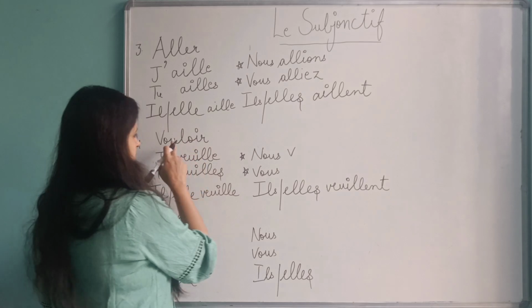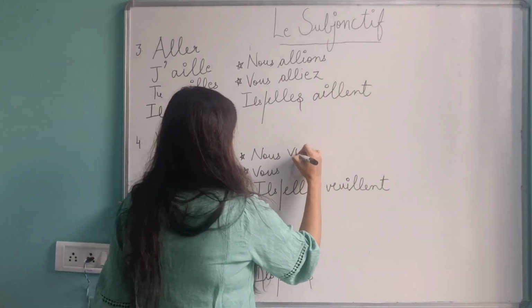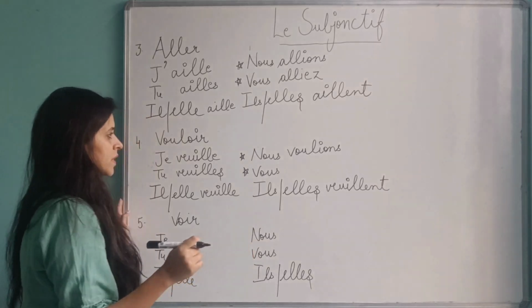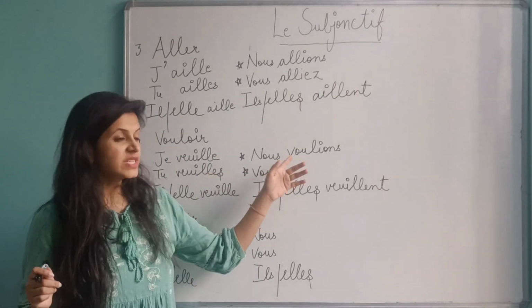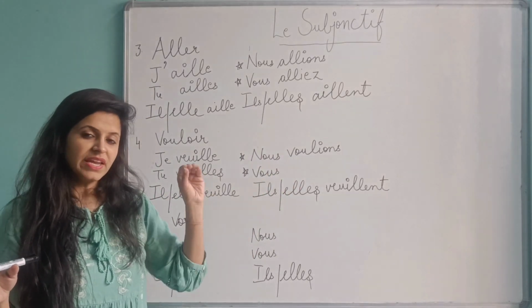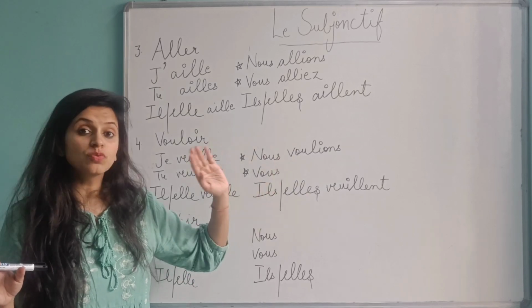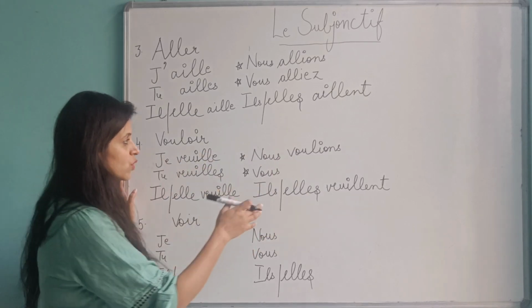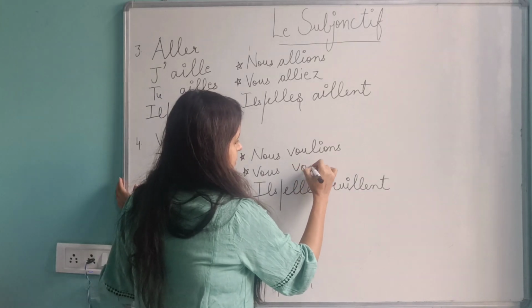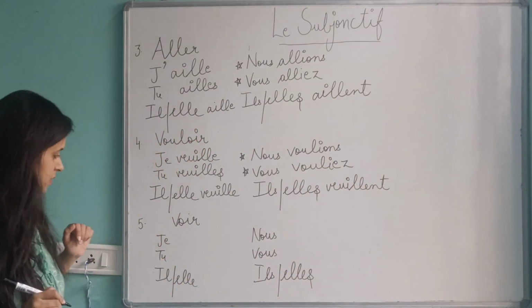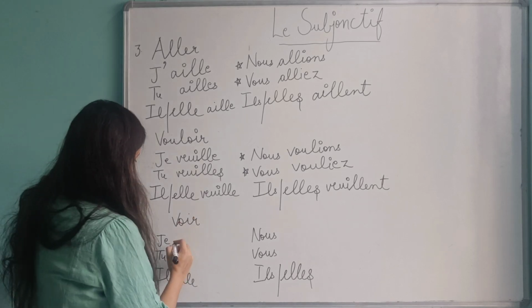So it is just like the spelling of the verb. And there's also one thing that you can notice. In the present tense also it is voulons, voulez. So if any of the verbs is an exception in the present tense, it will be an exception in the subjunctive also. Okay, so voulons, voulez, but here we write the endings of the subjunctive. Voulions, vouliez.